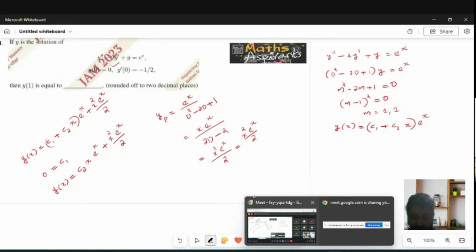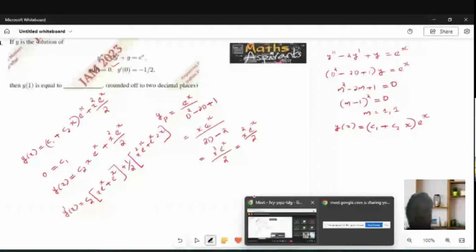y dash of x is equal to C2, the constant. Differentiation by product rule: first into derivative of second, second into derivative of first, plus 1 by 2 first into derivative of second, second into derivative of first, 2x.